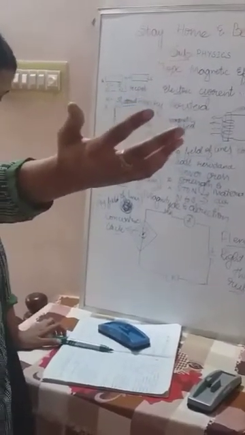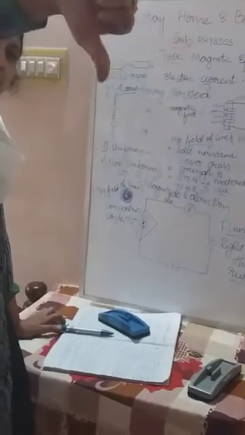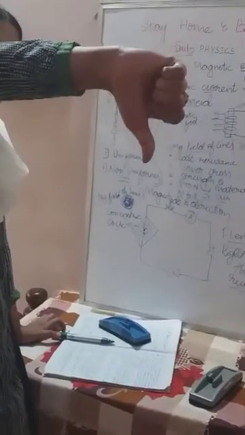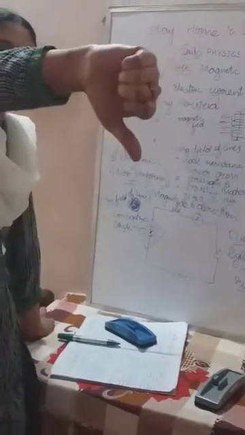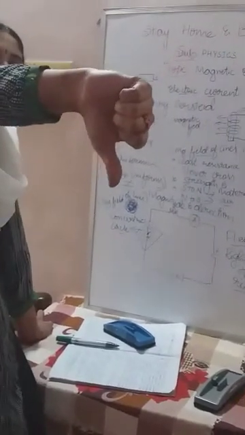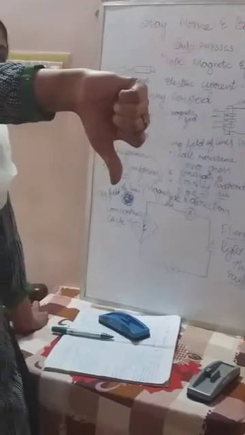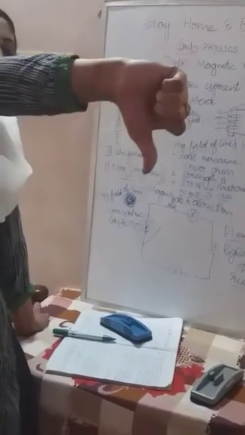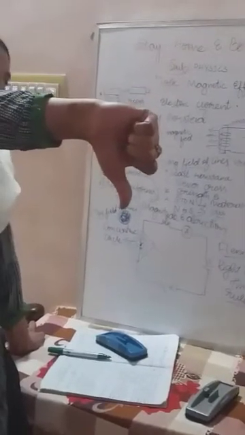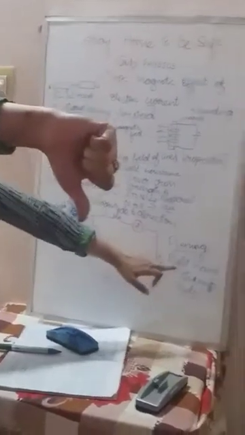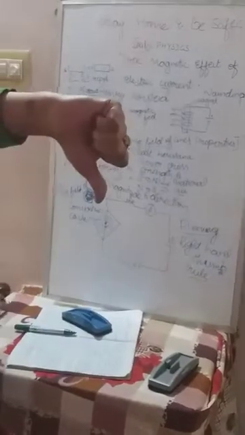Hold your thumb down like that. Then the other fingers should wrap, which means close, like that. W-R-A-P, wrap. This is the position to explain the Fleming's right hand thumb rule. This position you want to take.